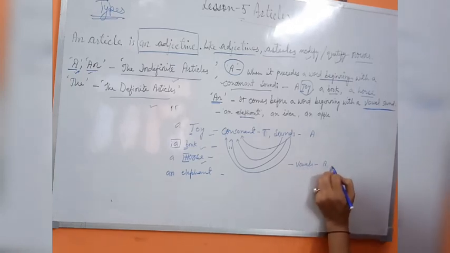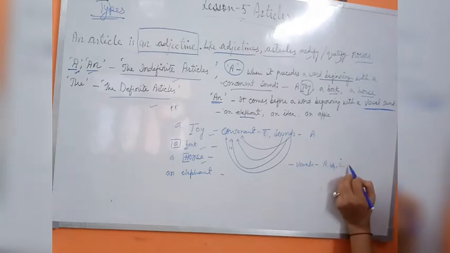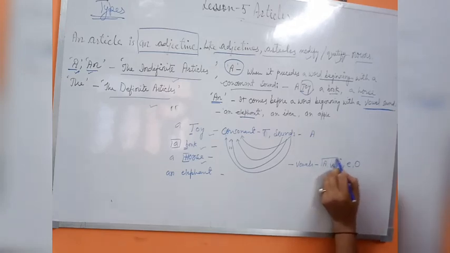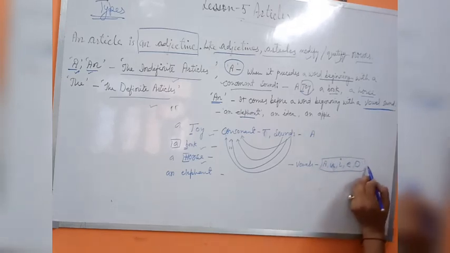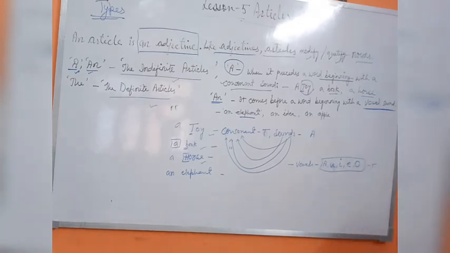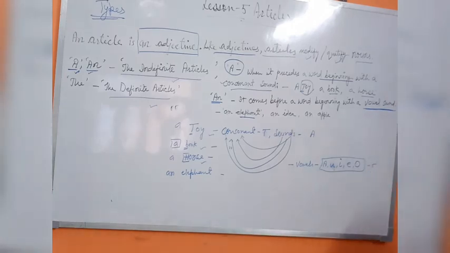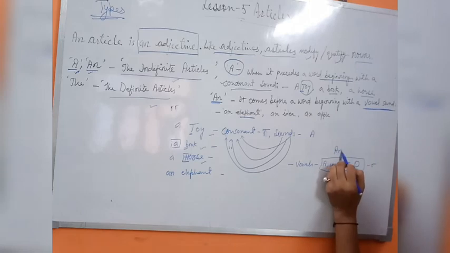The vowels are A, E, I, O and U. Any word that starts with these five vowels, we simply use AN with them.